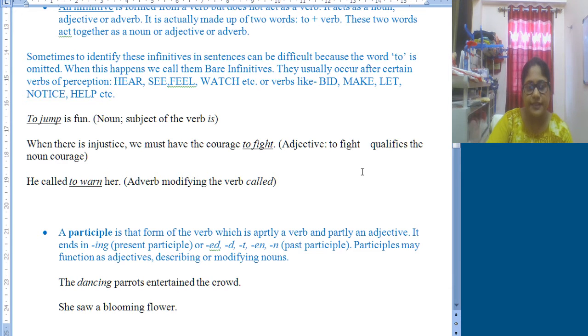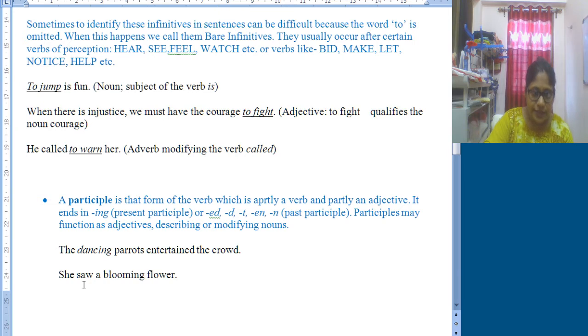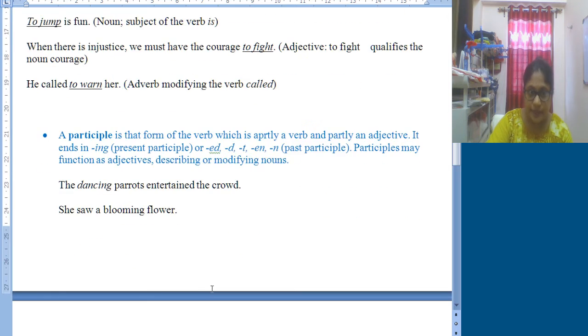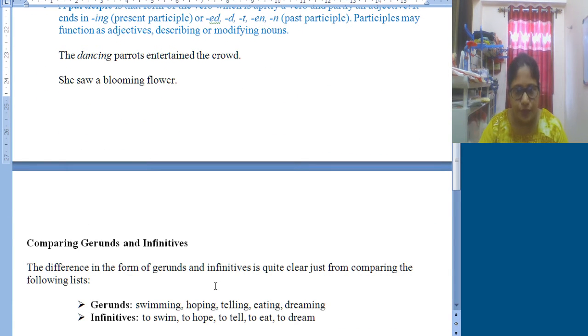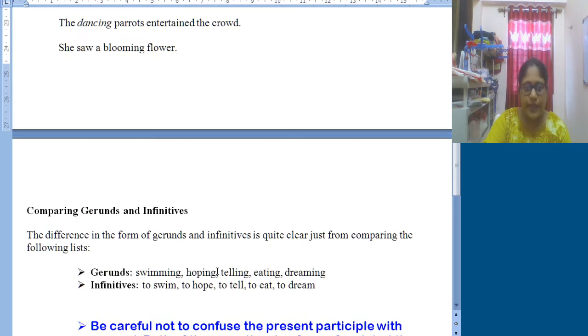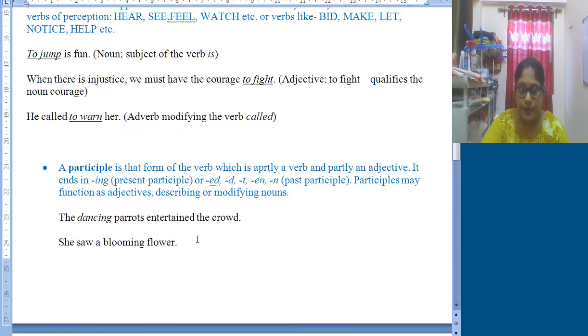Now the first example: the dancing parrots entertained the crowd. So in dancing, we have used present participle, and here it does the work of an adjective, it says something about the parrots, so it's obviously an adjective, and here it's a participle. Now, she saw a blooming flower. Blooming is a participle.